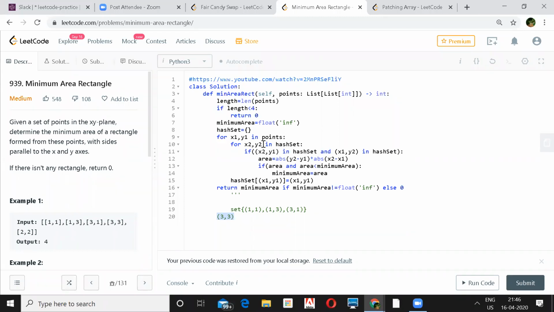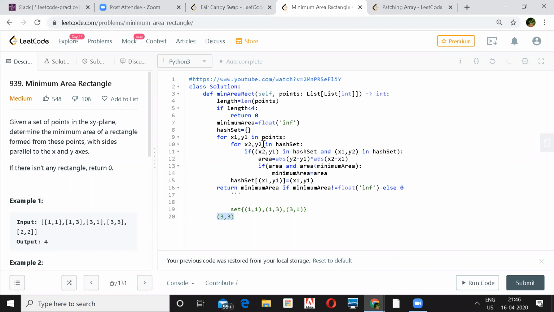Let me actually do it. One is 3, 1, and one is 1, 1. So we take 3, 3, 1. We have to check that x1, y2 will be 3, 1, and that does not exist, so it will terminate immediately.